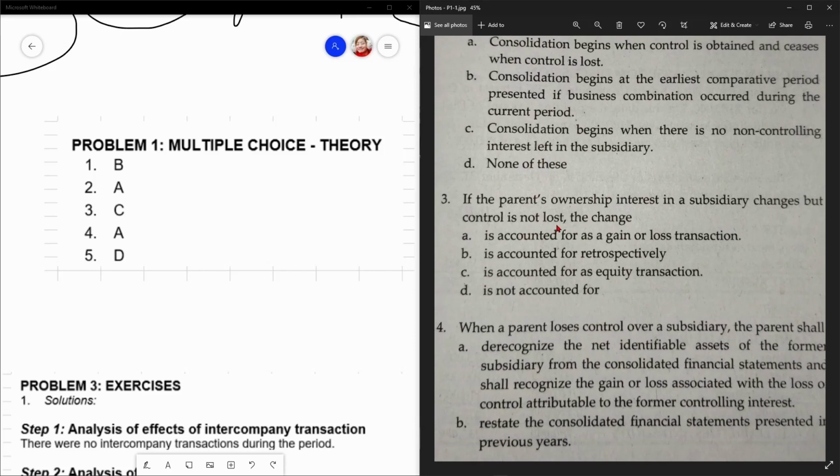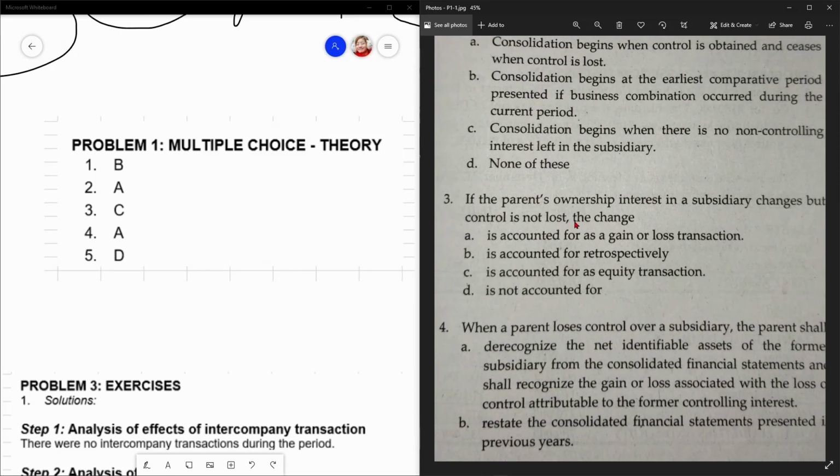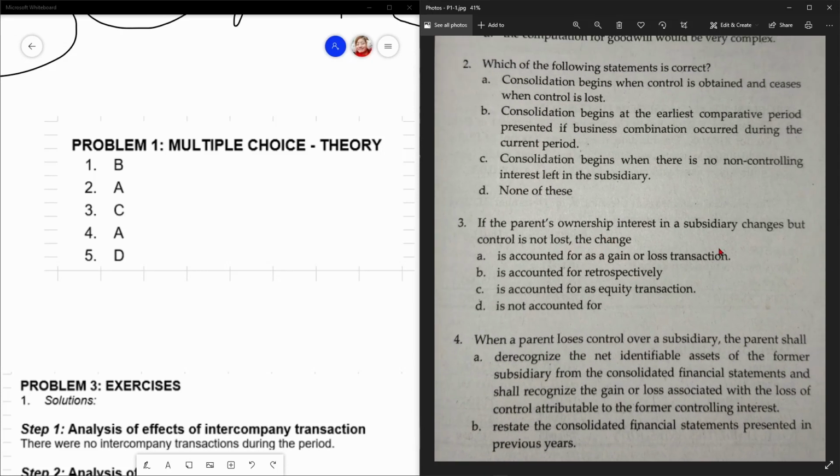So, number 3, if the parent's ownership interest in a subsidiary changes but control is not lost, so as explained dun sa lecture video natin, accounted lang under equity transaction. Number 4, when a parent loses control over a subsidiary, the parent shall, so nung mangyayari, di ba, wala nang control, letter A ang answer dyan.